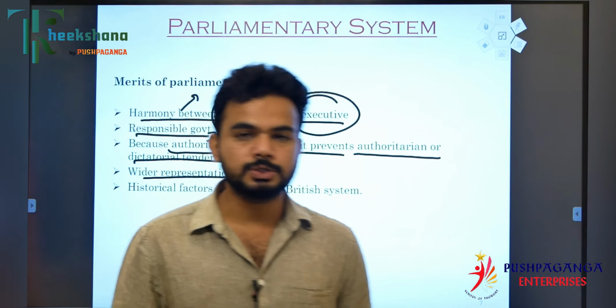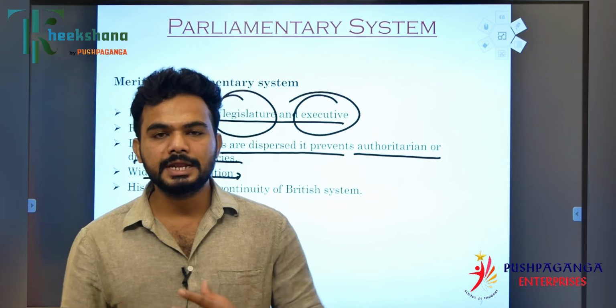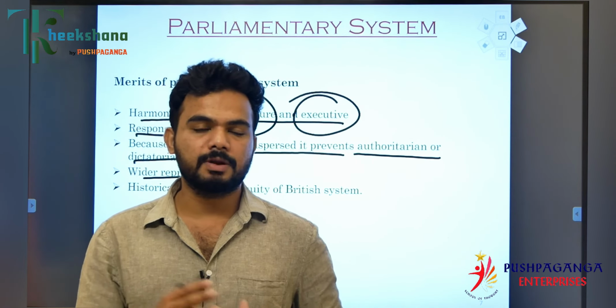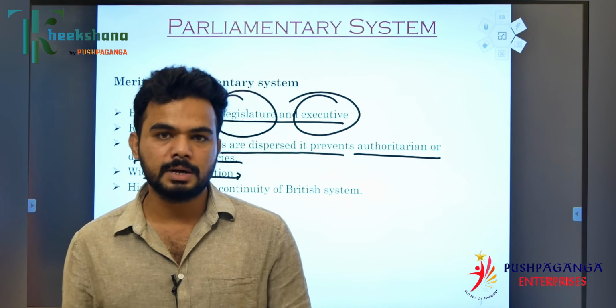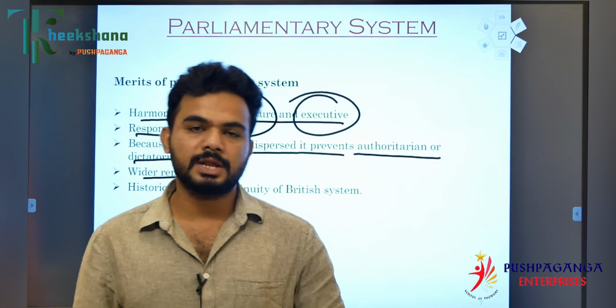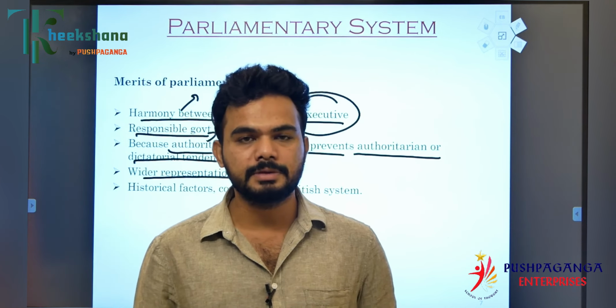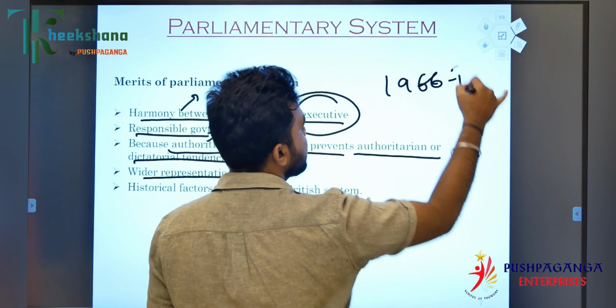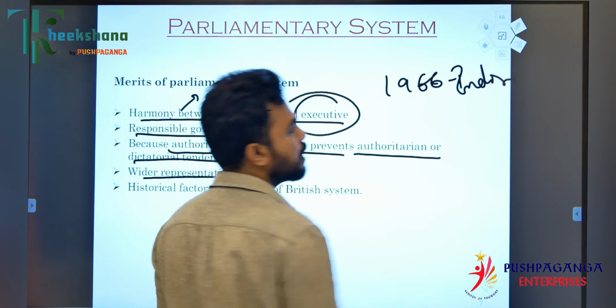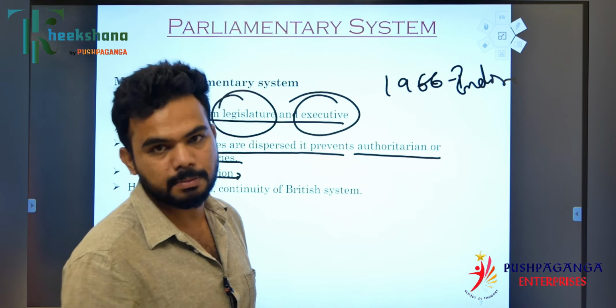The prime minister need not be only from the Lok Sabha. Both members from the Rajya Sabha as well as members from the Lok Sabha can become prime ministers. For example, in 1966, Indira Gandhi became the prime minister when she was a member of Rajya Sabha.